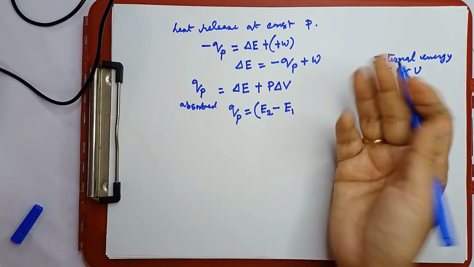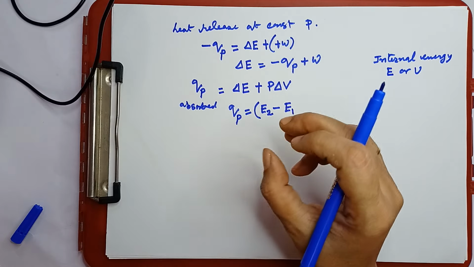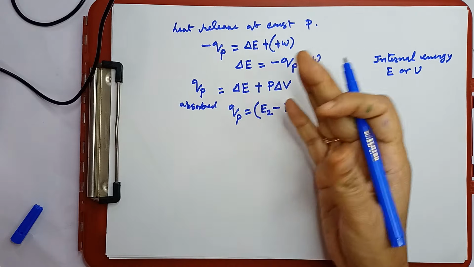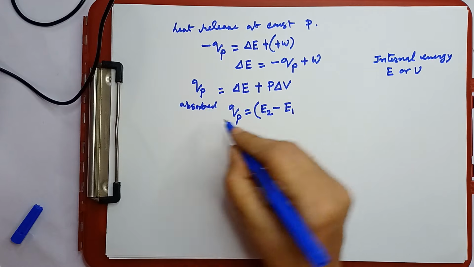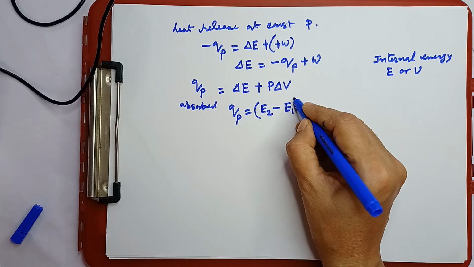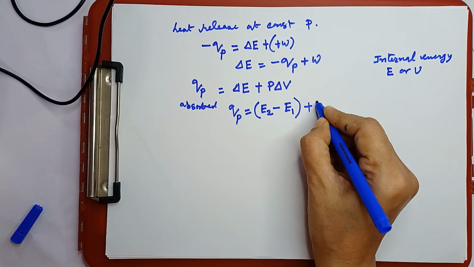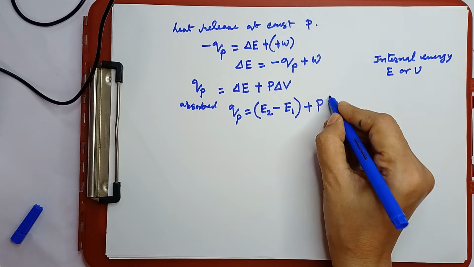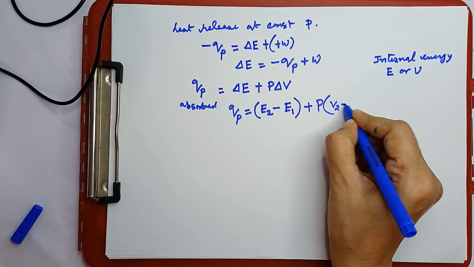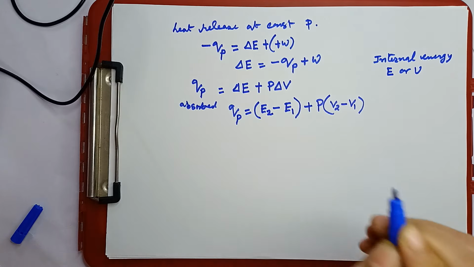Initial state means before absorbing the heat. Final state means after absorbing, that means after expansion. Here I have considered the expansion. E2 minus E1 plus P, constant external pressure, into V2 minus V1.